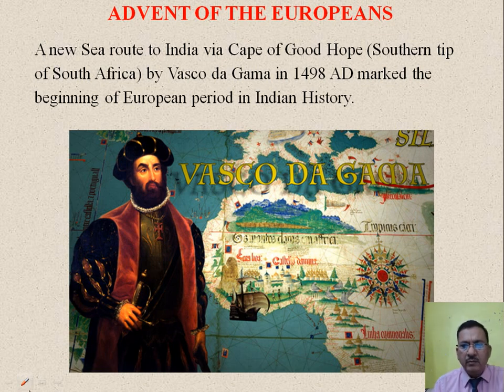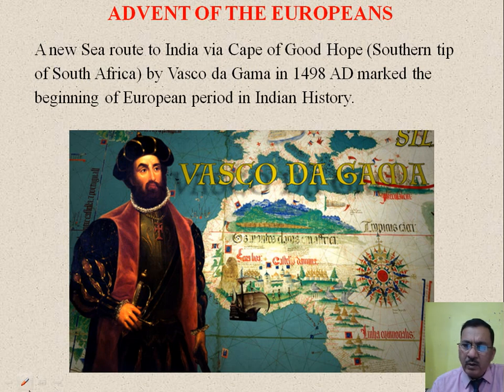So modern history, as we know, begins with the decline of the Mughal Empire and the arrival of the Europeans. Now the decline of the Mughal Empire: after the death of Aurangzeb, there was no such powerful Mughal emperor who could retain and who could fight with the Europeans.